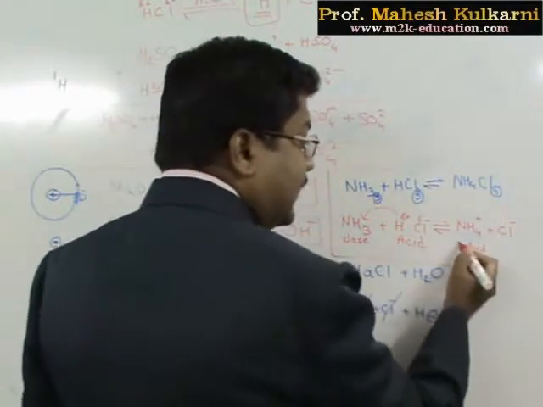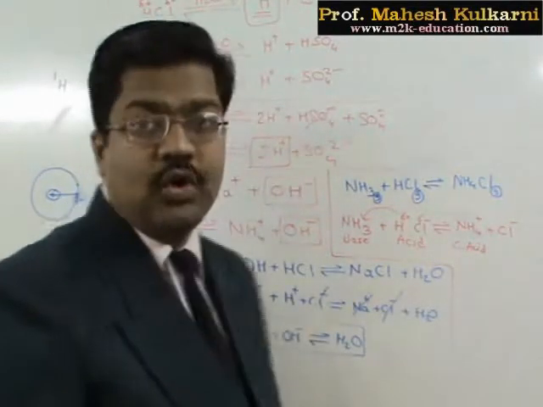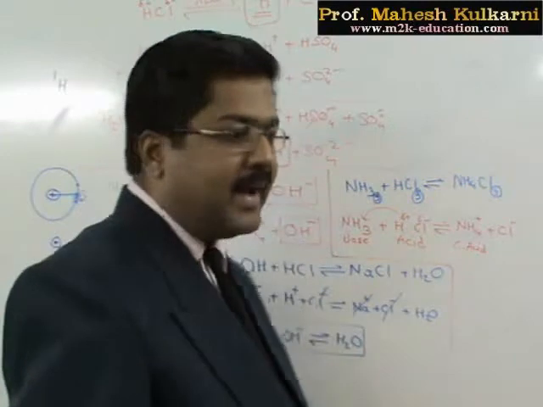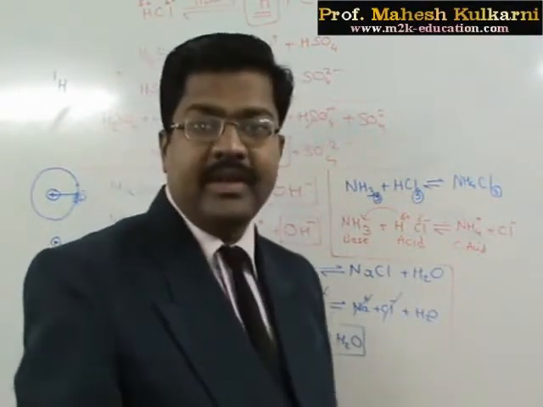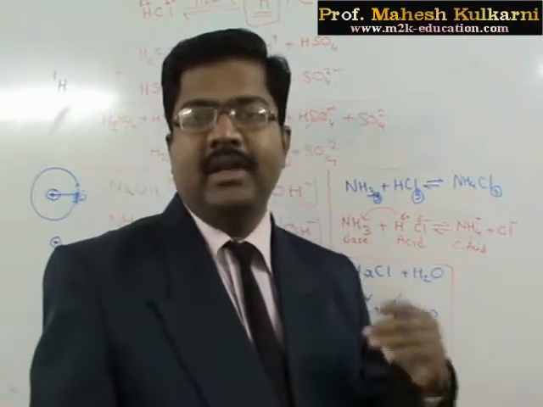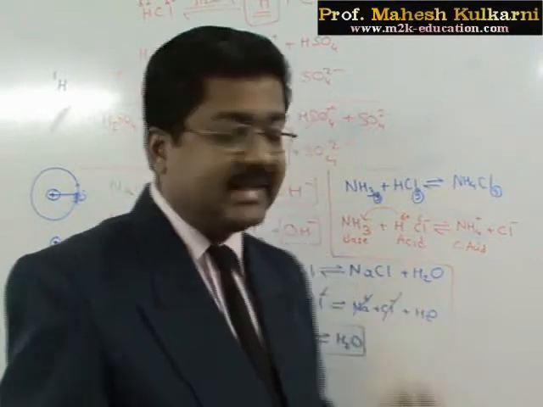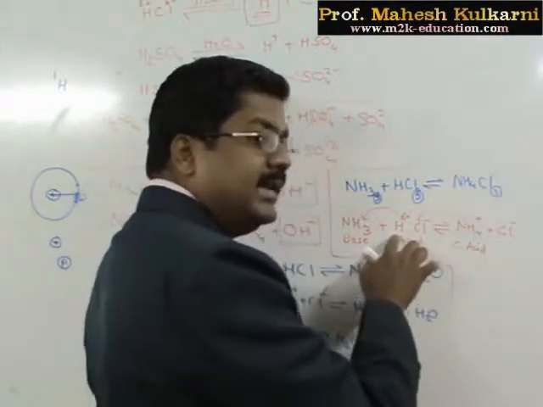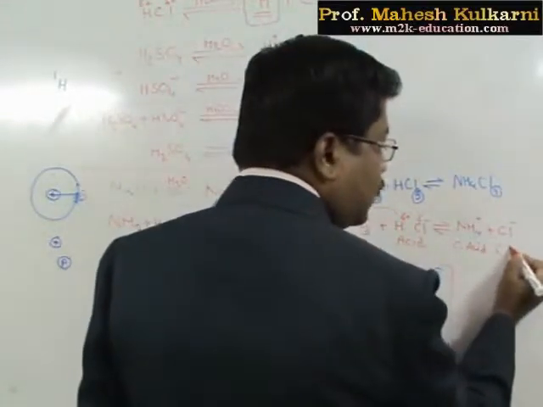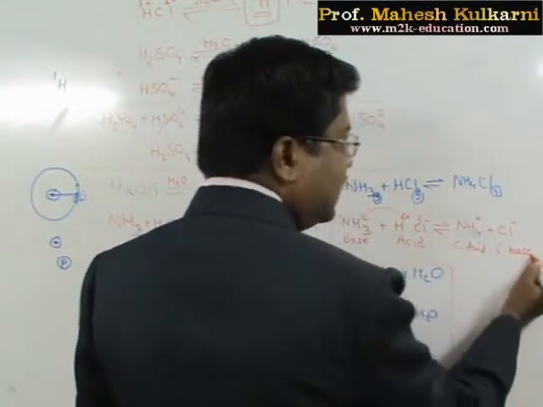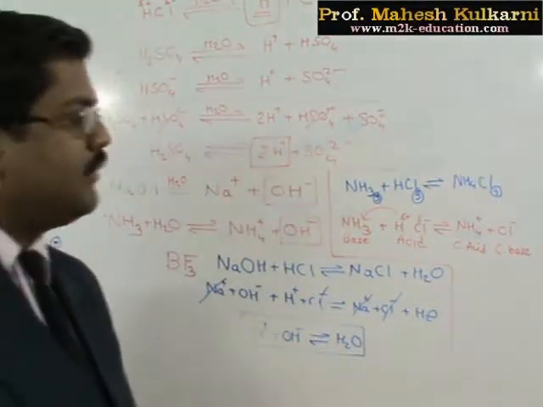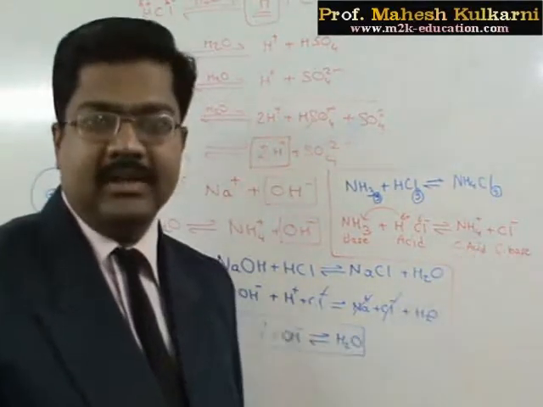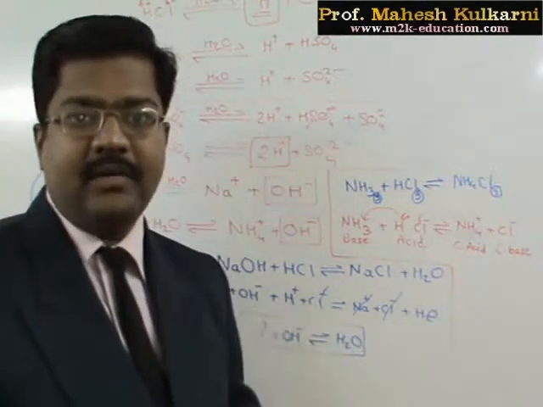So we use a term: it is called a conjugate acid. For the backward reaction, ammonium is considered the conjugate acid, whereas Cl minus accepts that proton in order to give HCl, so it is called the conjugate base. So this is the concept of conjugate acid and base. This is the plus point of the Lowry-Bronsted concept over the Arrhenius concept.